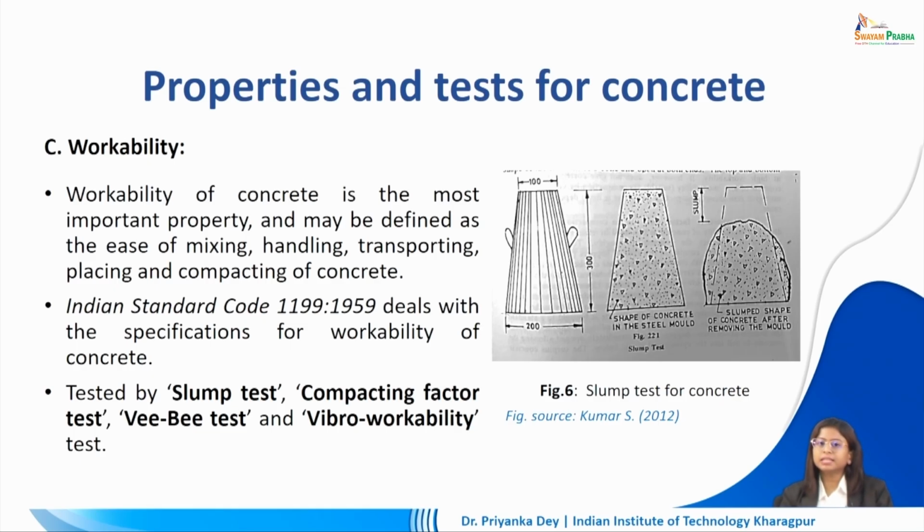Now IS code says the specifications of workability of concrete and we can test this by the slump test, which is actually shown here with the help of this figure. We can see that the slump test is essentially putting this concrete in a certain shape or mold. When removing the mold, how much it slumps or kind of droops, that will define the workability of our concrete. So that is the slump test. Other than this, we can also have the compacting factor test, the VB test and the vibro workability test.